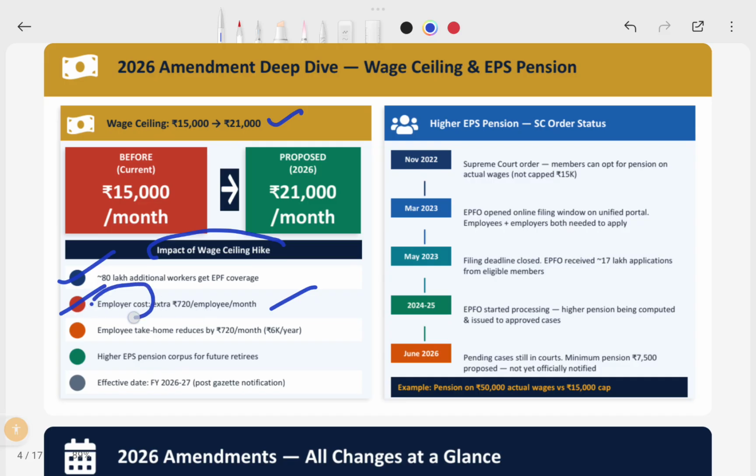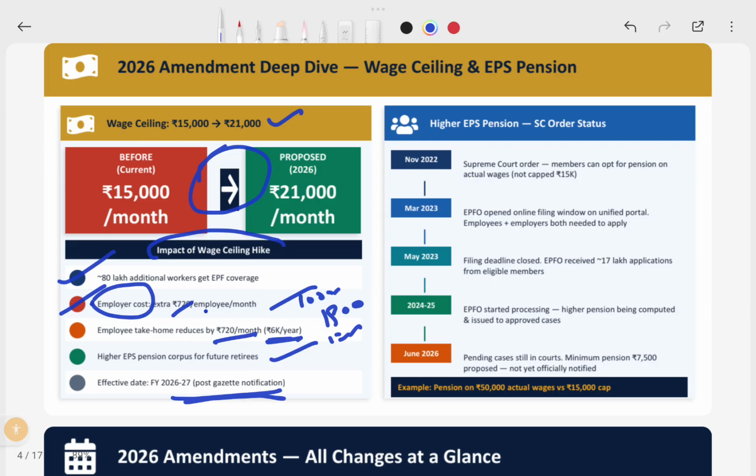For each employer, if they have 100 employees, for each of the 100 employees 720 rupees will increase, and employee take home reduces, of course, right? Earlier 1,800 was deducted, now 2,500 something is deducted. So about 6K per year will be deducted from your take home salary once this is approved from the gazette. And then higher pensions will go. Obviously the pension calculation will increase, and the effective date still has to come.